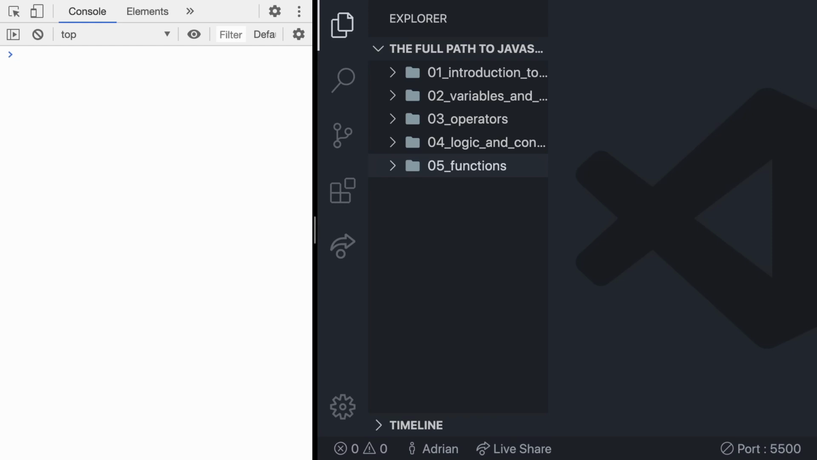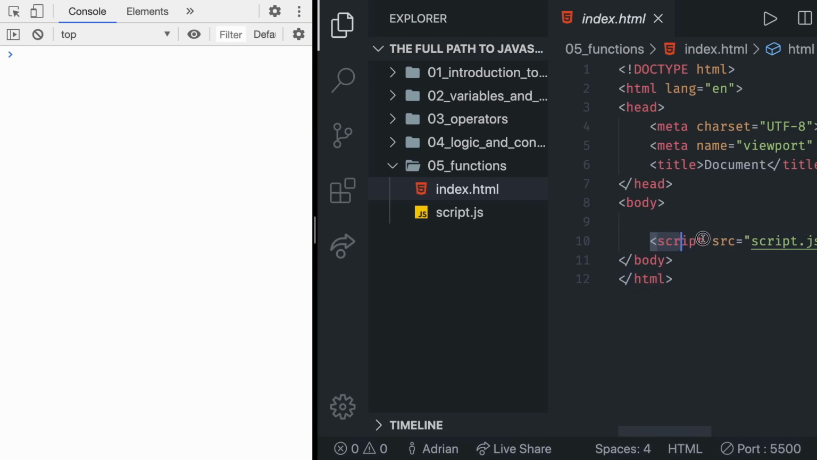Hello everyone, and welcome to another section of the course. In this section, we are going to talk about functions. Before we start, let's, as we always do, set up our working directory. In here, I have a functions directory with an index.html file and a script.js connected right in there, as we did all the other times.